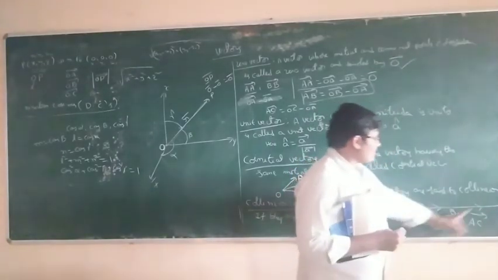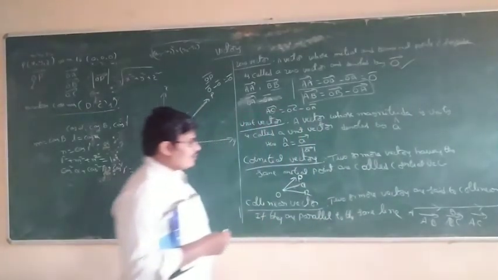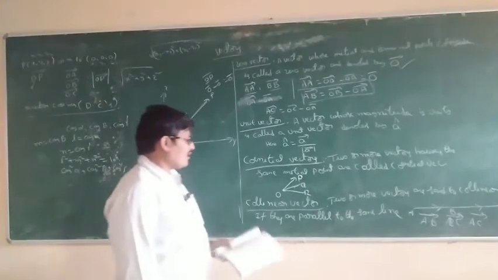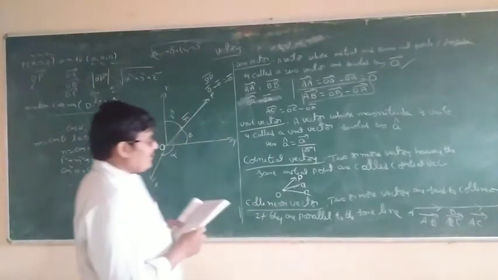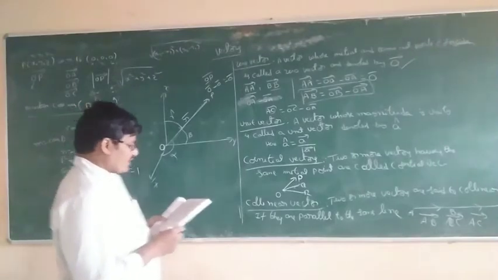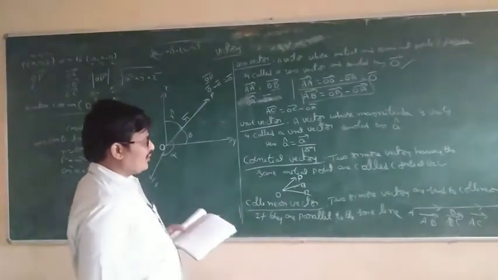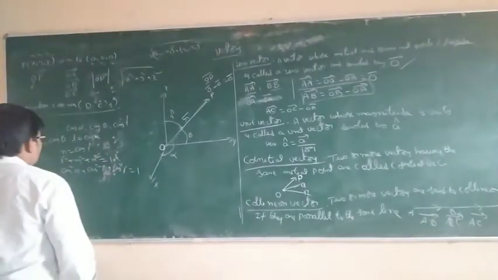AB, BC, AC are on the same line. So AB bar, BC bar, AC bar are the parallel collinear vectors. AB, BC, AC are the collinear vectors. Next, equal vectors. What are equal vectors?